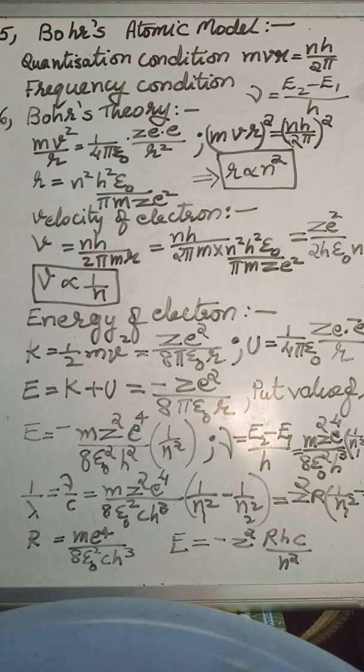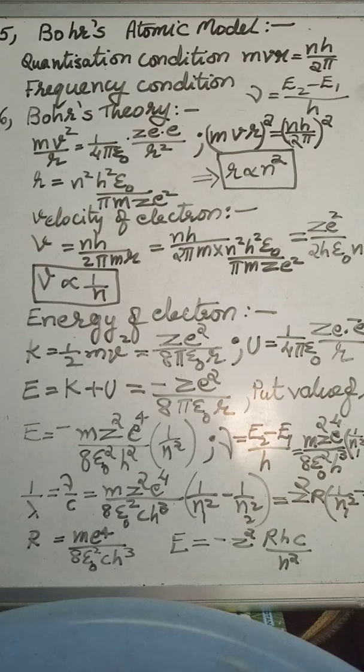When it goes to the other, excited energy level, in that energy level, it can remain only about 10 to the power minus 8 seconds. It cannot remain more than that time. Afterwards, it comes back to the normal energy level.